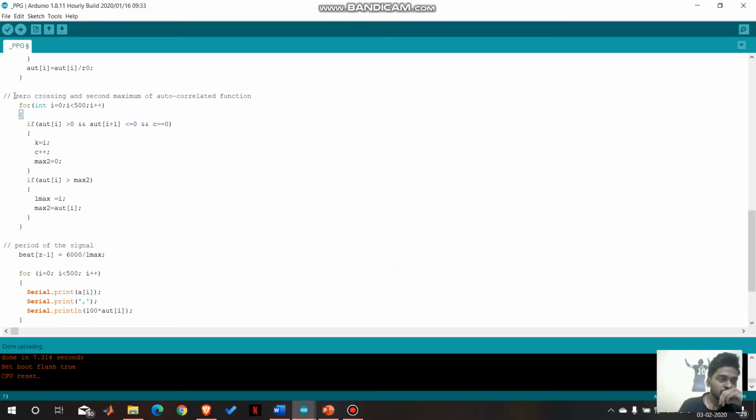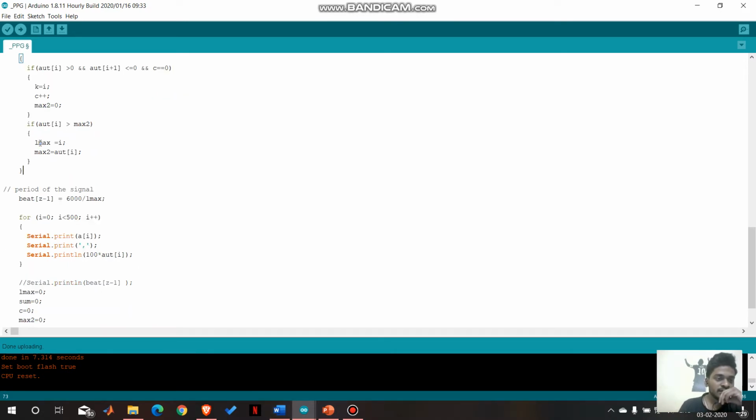In this loop we are finding the zero crossing point: if aut of i is greater than 0 and aut of i plus 1 is less than or equal to 0 and c equals 0. This c is used for breaking the loop. In this way I find the first zero crossing point, and in this if statement I have a max variable which changes as the loop runs and gives the local maximum after the first zero crossing point.